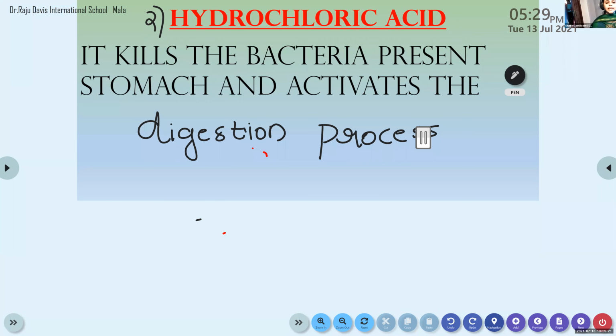Okay, so the inner lining of the stomach produces three things. The first one is mucus, and its function is to protect the inner lining of the stomach. The second one is hydrochloric acid, and it kills the bacteria present in the stomach, some kind of bacteria that enter along with the food, and thereby activates the digestion process.